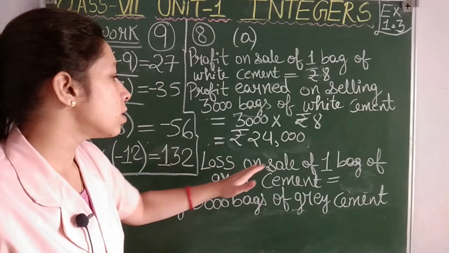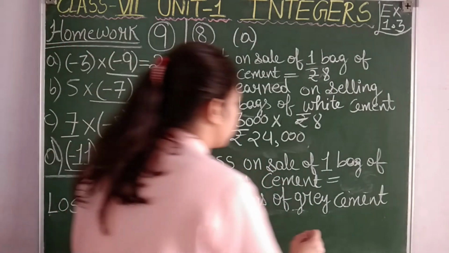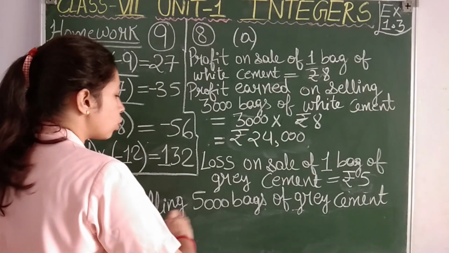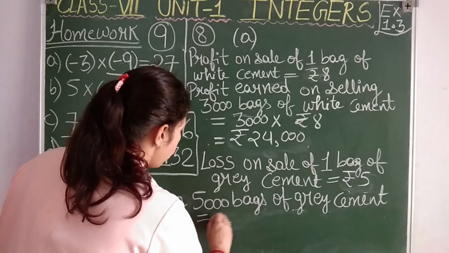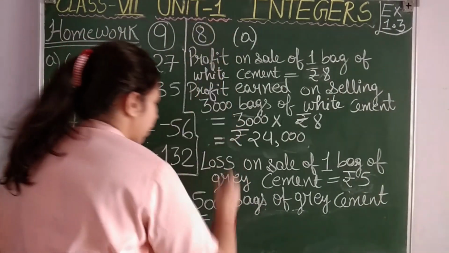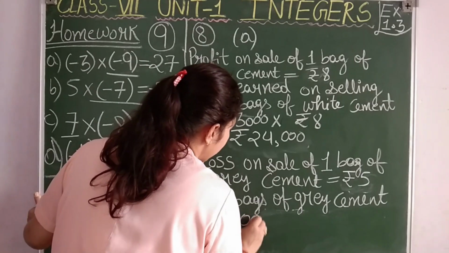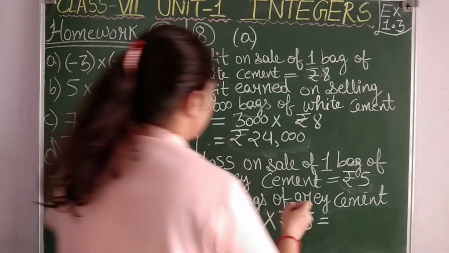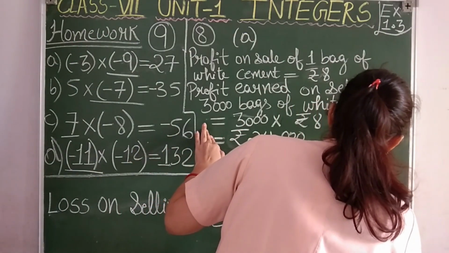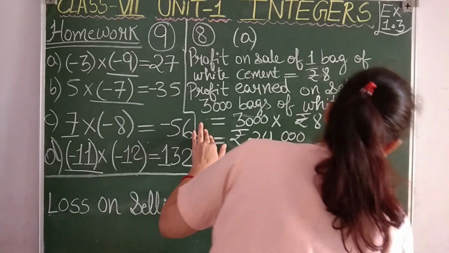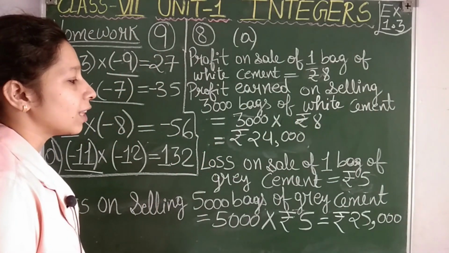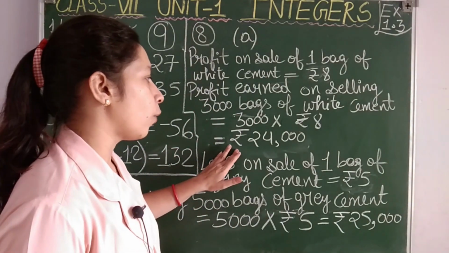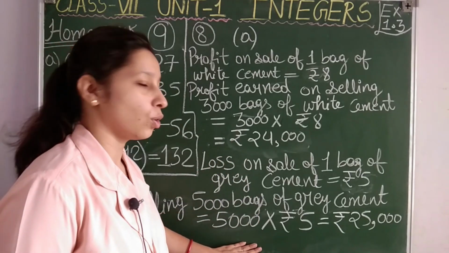Okay, then loss on sale of one bag of grey cement. On selling one bag of grey cement, there is a loss of rupees 5, and loss on selling 5000 bags of grey cement: 5000 multiplied by rupees 5 is equal to, so 5 5s are 25 students. So rupees 25,000 is the loss when the company sold 5000 grey cement bags. Okay students, so this is the monthly sales. On monthly sales there is a profit of 24,000 and loss of rupees 25,000 to the company.